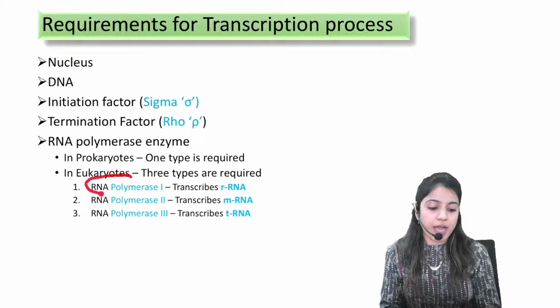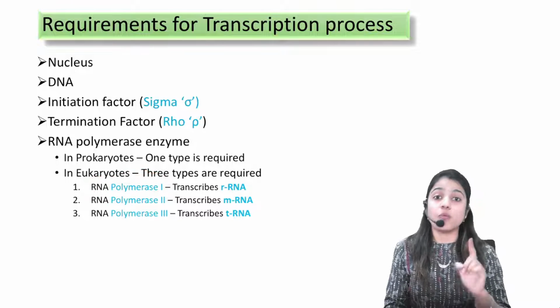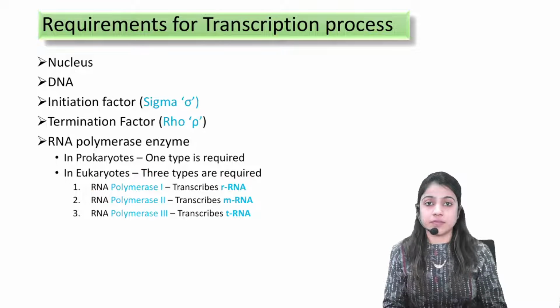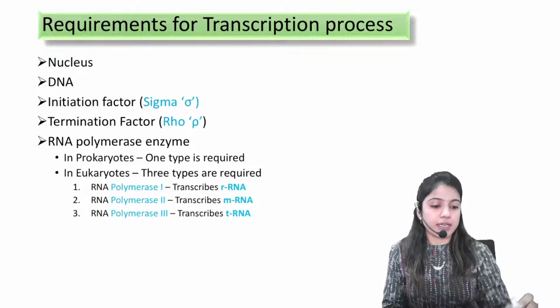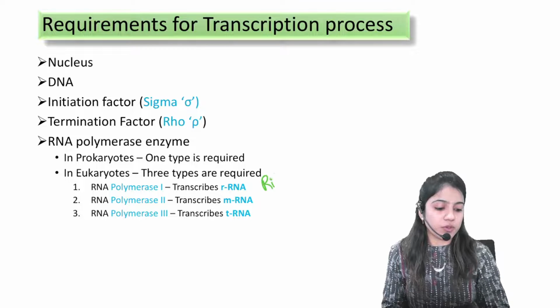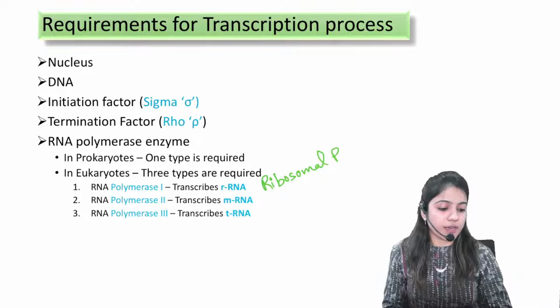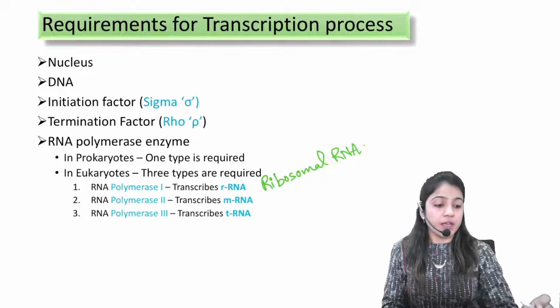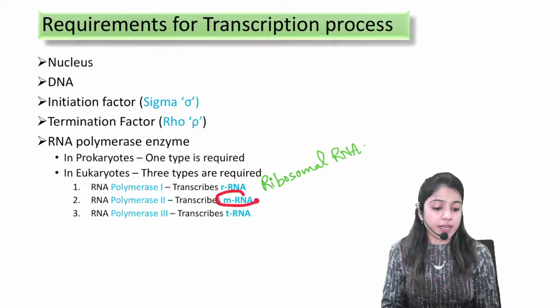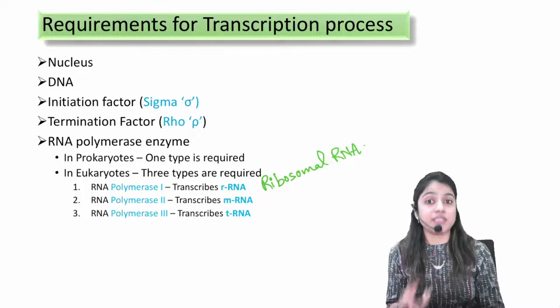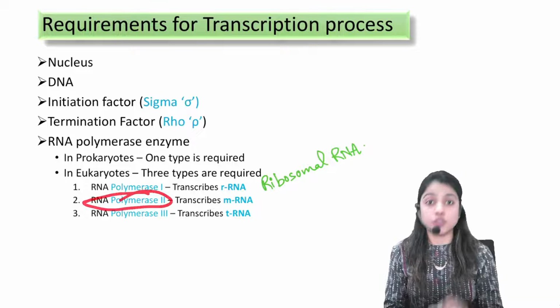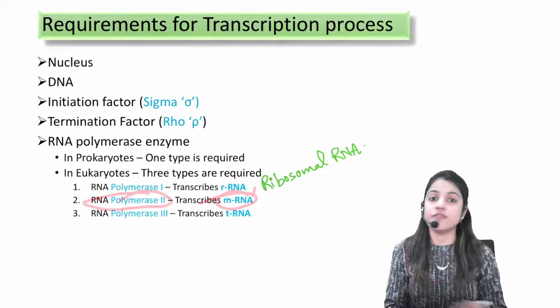See, RNA polymerase enzyme 1 is used for the formation of rRNA. What is rRNA? rRNA is ribosomal RNA. You all are aware of these three different kinds of RNA. Fine. What is mRNA and what type of enzyme is used? RNA polymerase enzyme 2 is used for the formation of mRNA.